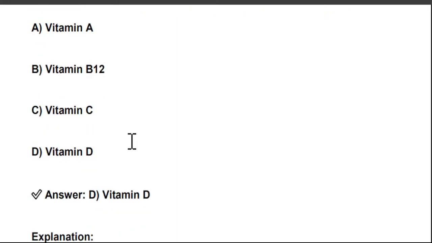So the right answer is vitamin C. Sorry, vitamin D. So option D is the right answer.